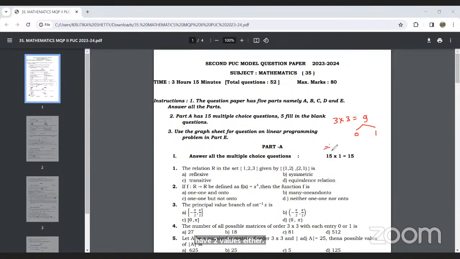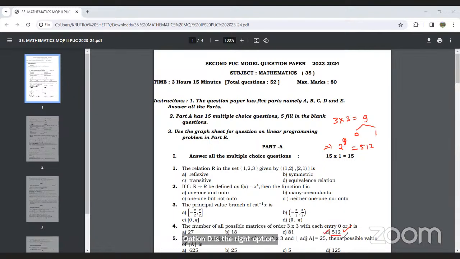So by the fundamental multiplication principle, we can have 2 raised to 9 types of matrices, and 2 raised to 9 is equal to 512. So option D is the right option.